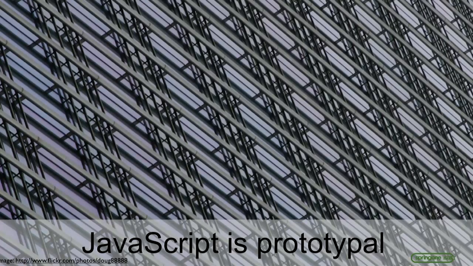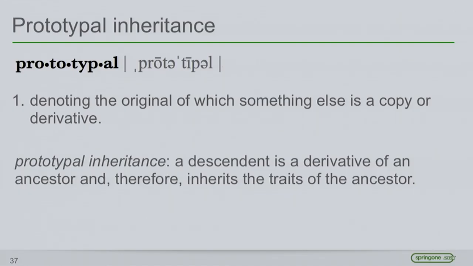JavaScript, we say, is prototypal. In prototypal inheritance, basically, we're creating copies and we're specializing those copies.